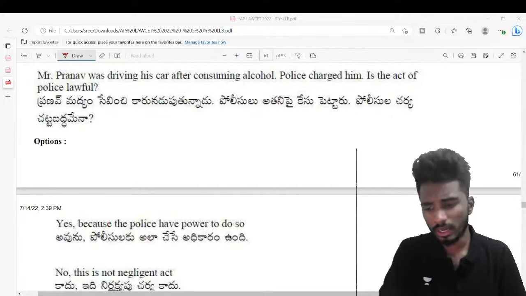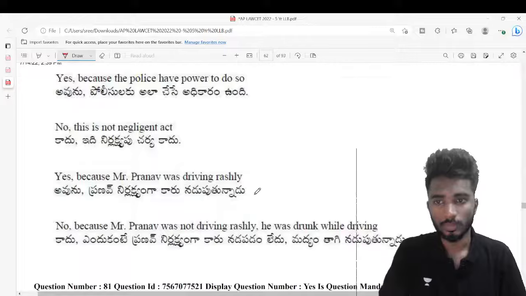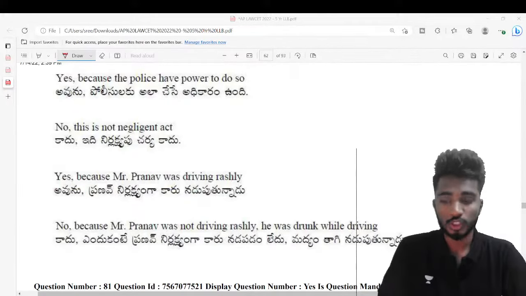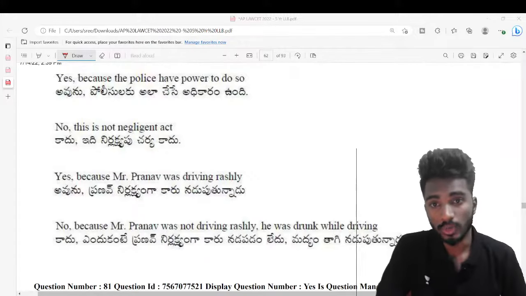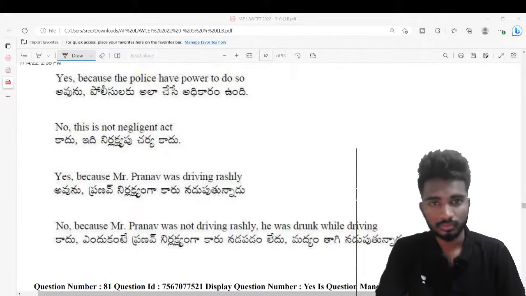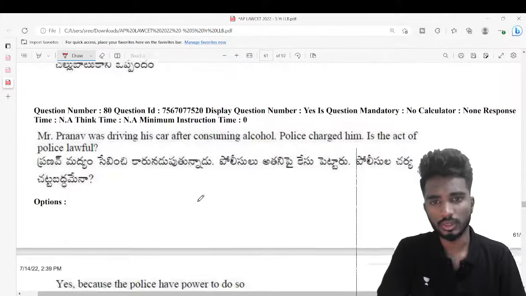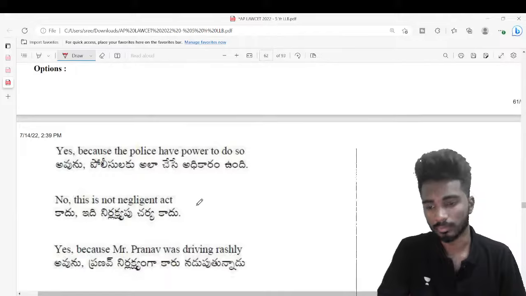It is not invalid, Nayak, because the word invalid is not used. Look at the options here. Yes, because police has a power. No, this is a negligent act. No, because Pranav was driving rashly. Yes, no, because the other options. The right answer is yes. The police has the power to do so because they are statutorily empowered to arrest him.